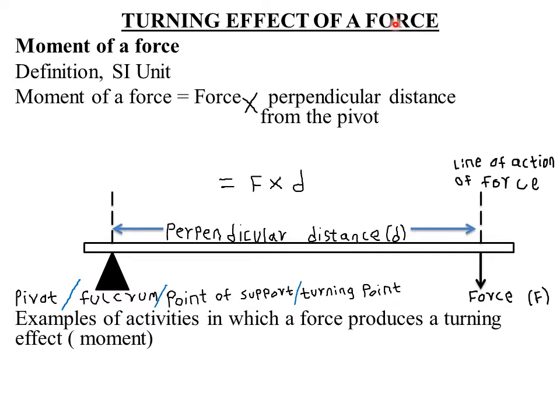Then 3 is that a force can change the shape of an object, or it can distort an object. Then 4, that a force can change the direction of an object. So actually a force can bring about a turning effect, which is very closely related to changing the direction of an object. Remember, the object can be either moving or stationary. Because a force can change the direction of a moving object, we are looking at how a turning effect is brought about by a force.